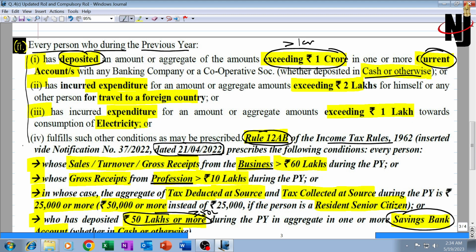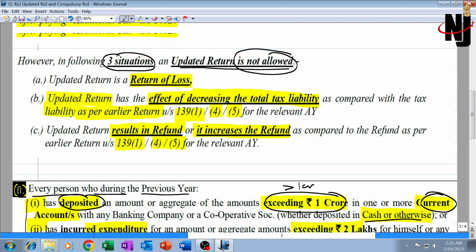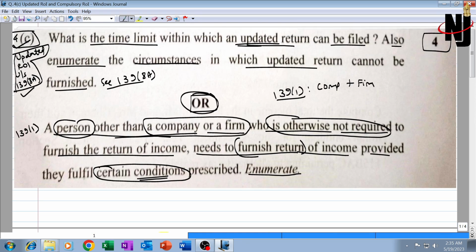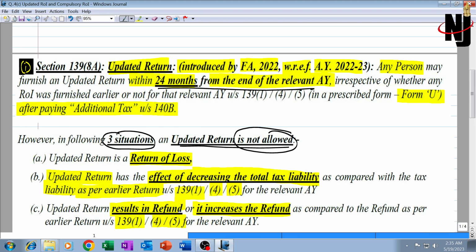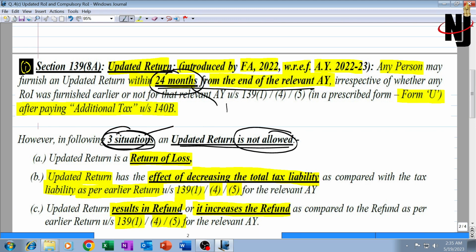Other conditions you remember. There are of course a few more conditions also, that a person who is ROR and has signing authority for any account outside India, or holds any asset outside India, including any financial interest in any asset. All these conditions I don't think are required, because this is a question worth only 4 marks. So if you see, part 1 updated return has basically only 4 points. First point, time limit 24 months, and 3 situations. So 1 mark for this and 3 marks for this, totaling 4 marks.